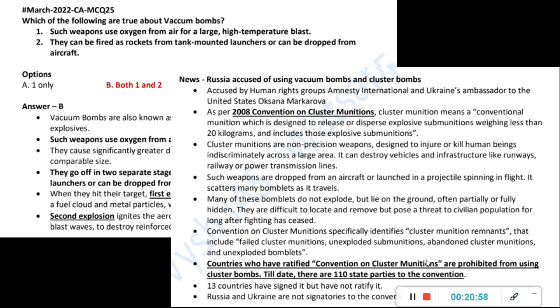Okay, so till date there are 110 state parties to this convention also. Okay, 13 countries have signed it, but not ratified it. Okay, Russia and Ukraine are not signatories to the convention. India, USA is also not signatory. Okay, so in case UPSC asks that, you have to know.